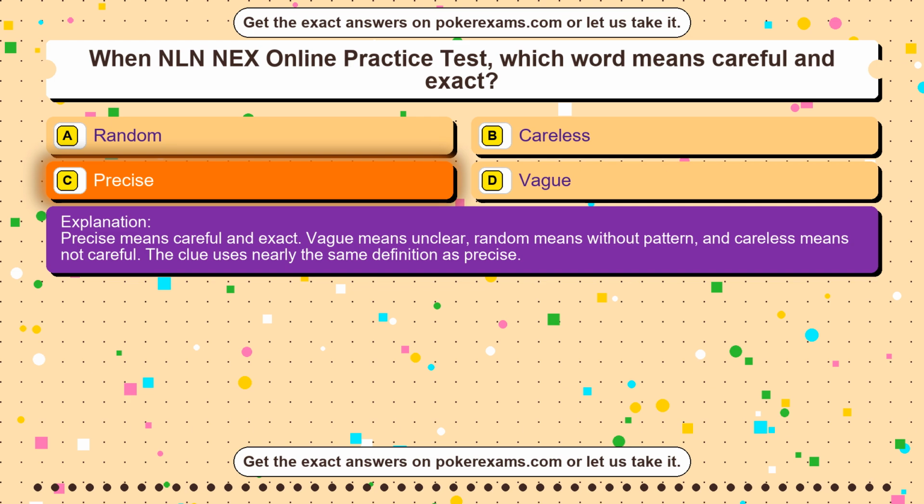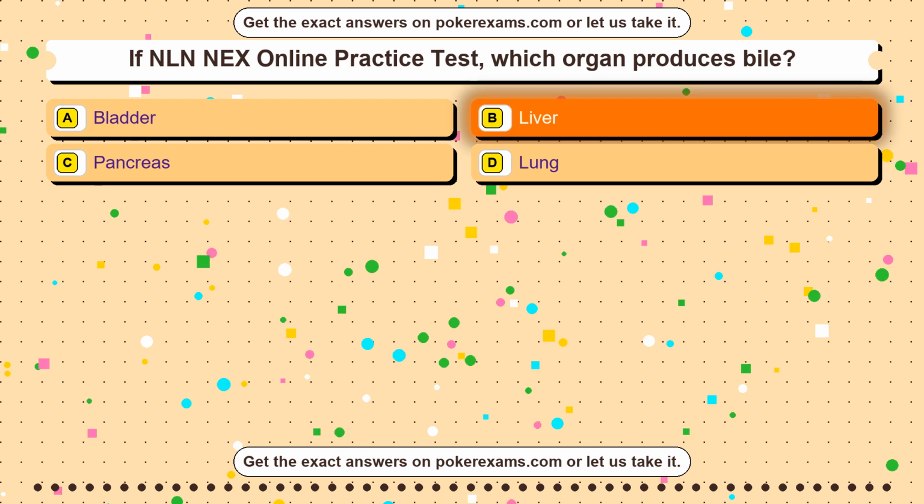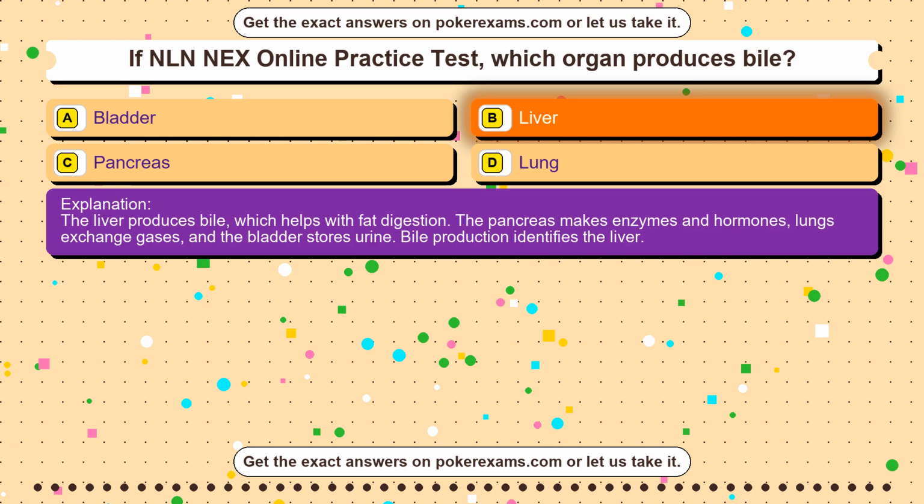Question 40. In GED mathematical reasoning practice, which operation undoes multiplication by 5? Option A, multiply by 10. Option B, divide by 5. Option C, add 5. Option D, subtract 5. The correct answer is option B. Division is the inverse of multiplication, so dividing by 5 undoes multiplying by 5. Adding or subtracting changes the value in a different way. Multiplying by 10 increases the effect rather than reversing it.